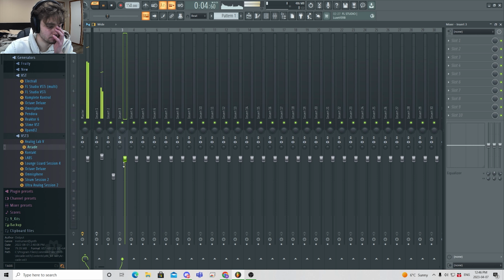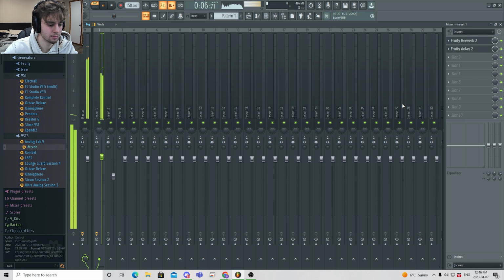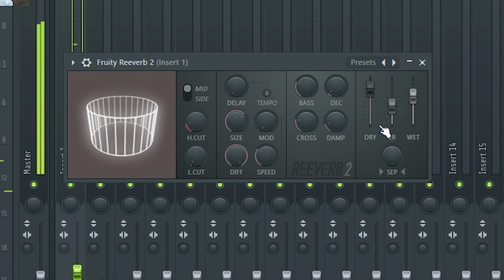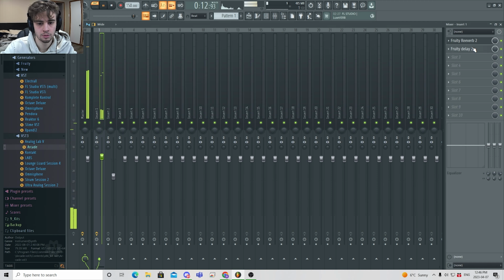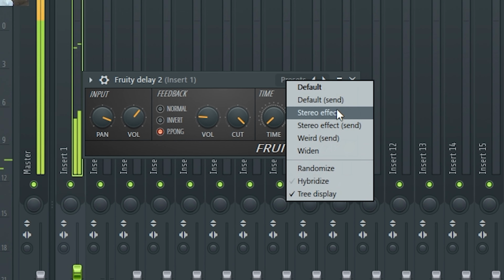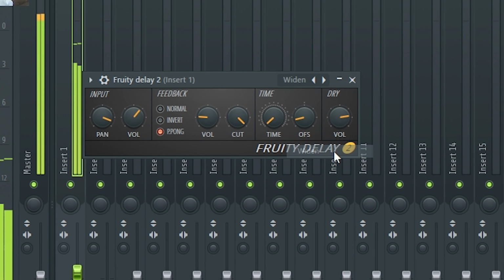It said to add some heavy reverb, so I just put some reverb on, wind it out, and then just turn the wet up. Added some delay. I just picked something like one of these presets.